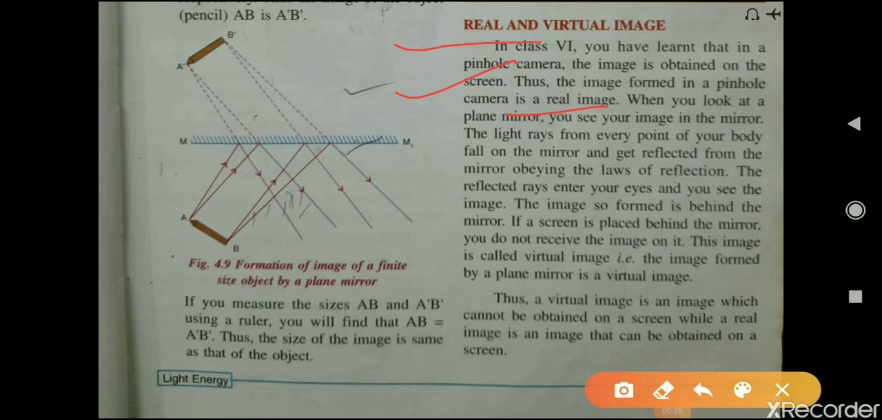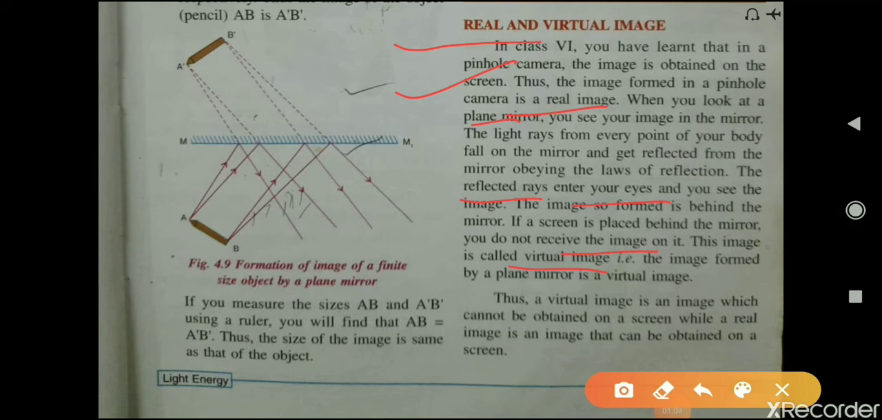When you look in a plane mirror, you see your image in the mirror. The light rays from every point of your body fall on the mirror and get reflected from the mirror, obeying the laws of reflection. The reflected rays enter your eyes, and you see your image in the mirror, behind the mirror. If a screen is placed behind the mirror, you do not receive the image on it. This image is called a virtual image. Means when we cannot obtain the image on a screen, that type of image is known as a virtual image.